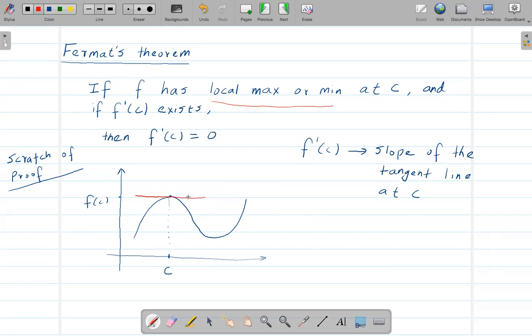Of course, if you zoom in, it might touch more than once, but what I'm trying to explain is that this line is just touching the graph at this point. And this is a horizontal line. So we are finding the slope of this horizontal line, right?